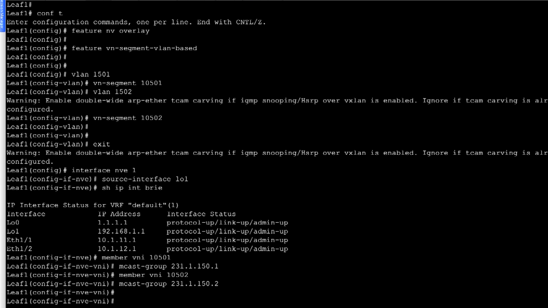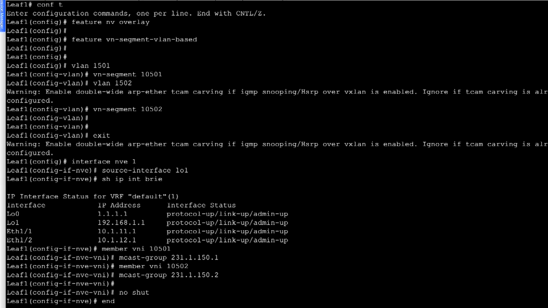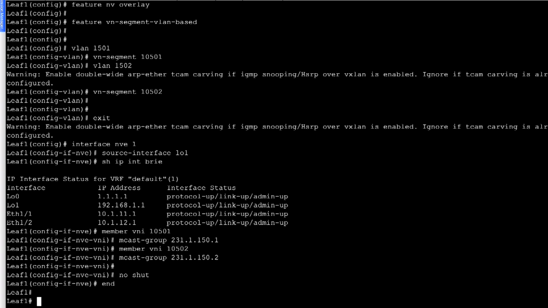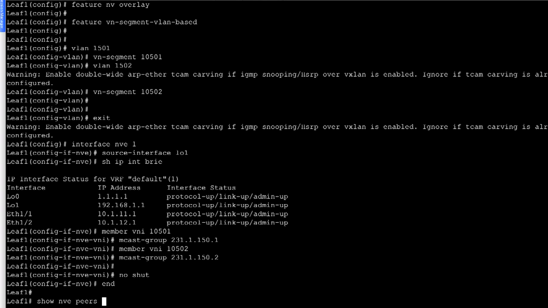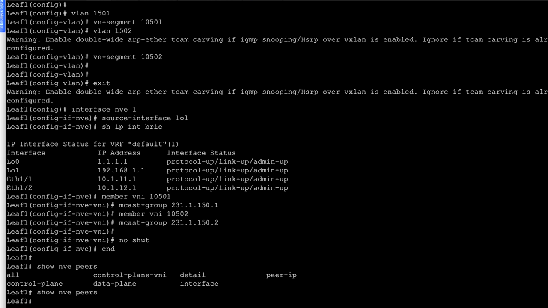So we have configured both the layer 2 VNIs. We'll now perform a no-shut. Now we have performed a no-shut. Now let's verify the information. At this point, the fabric should not have identified the other VTEPs. The leaf1 will not know about any of its other VTEPs that are configured. So if I do show nve peers, we do not have any entry.